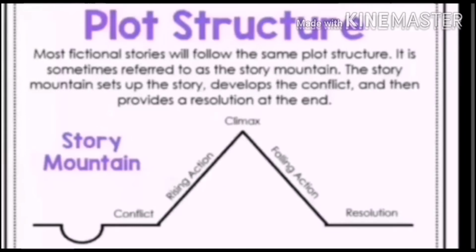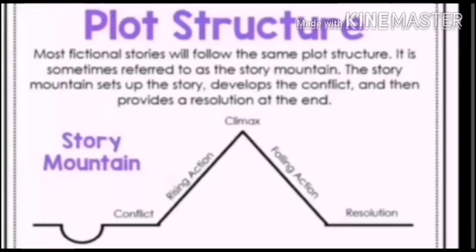Okay, Storymountain. Once again, you can see here plot structure, conflict, rising actions, climax, falling actions, and resolution. It's also the plot construction. And the events will occur in the same way. There will be introduction in the very first part, then there will be conflict, then rising actions, then climax, falling actions, and at the end there will be resolution.